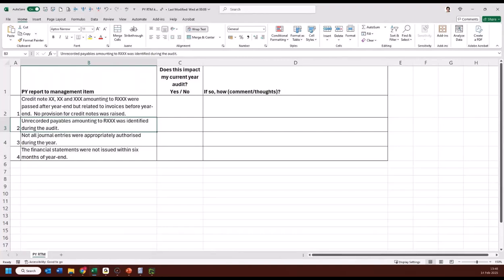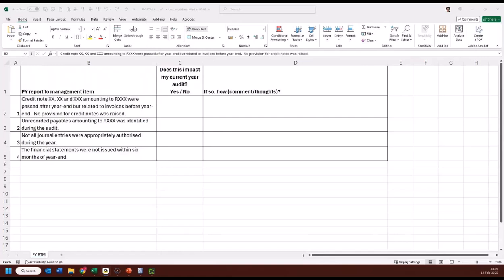So if, for example, let's see the credit notes, so there are 3 credit notes, let's say credit note 5, 6, and 7, or whatever the numbers are that you want to imagine, those 3 credit notes that amounted to a certain amount, not a material amount, so that's why they were fine, were passed after year end last year. So in other words, in this financial year, those credit notes were passed, but they related to the revenue from the previous year. But because they were not material, we did not provide for those credit notes. In other words, they did not actually write back or reverse the sales from the previous year.